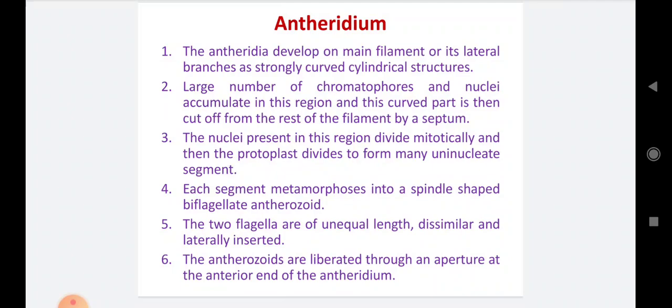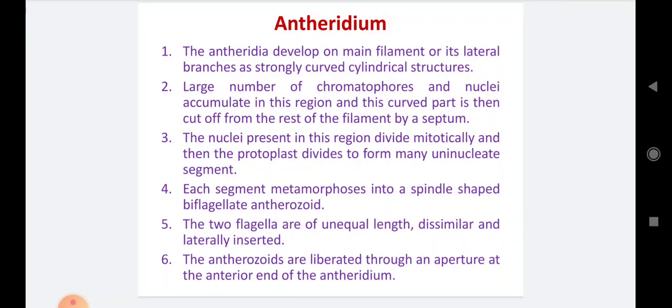Number 2, a large number of chromatophores and nuclei accumulate in this region, and this curved part is then cut off from the rest of the filament by the septum. The hook-like curved part contains a number of chromatophores as well as a number of nuclei. So that is the multinucleate structure, and at the base of that hook-like structure a septum is formed.